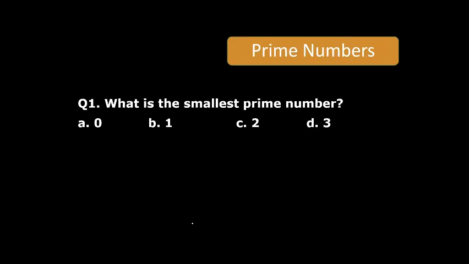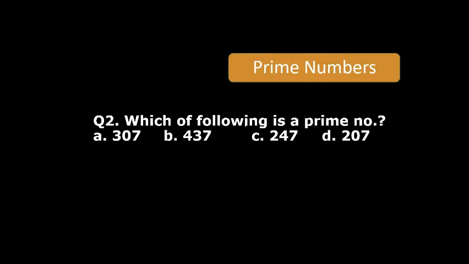Let's see the first few questions quickly. Give me the answers quickly. What is the smallest prime number? Good. 2. Which of the following is a prime? I told you how to check whether a number is prime or not. Now tell me which of the following is a prime number.